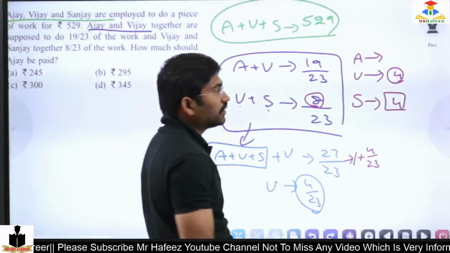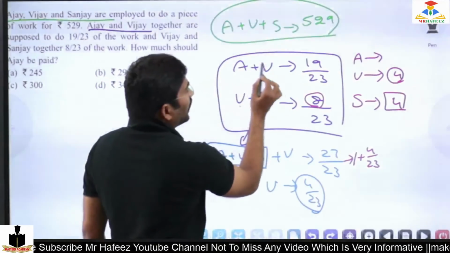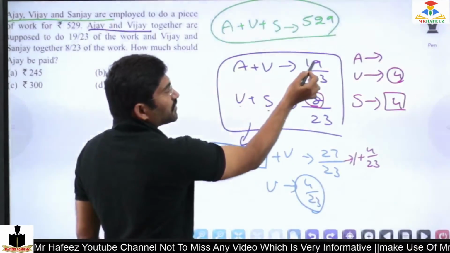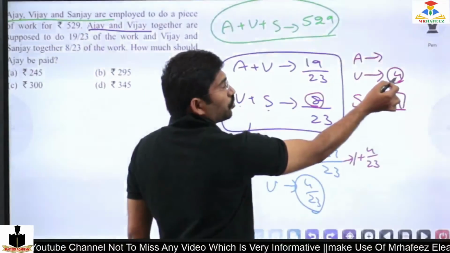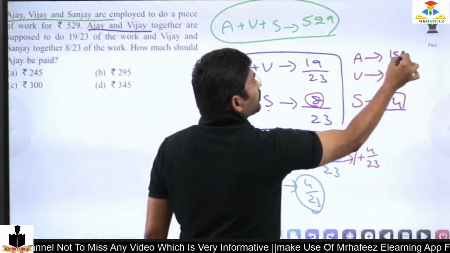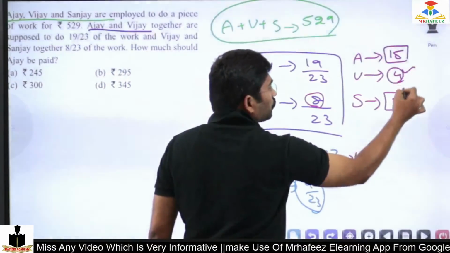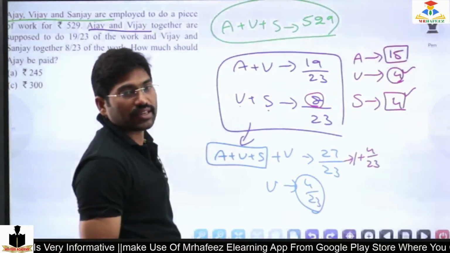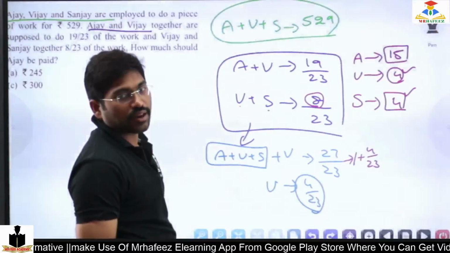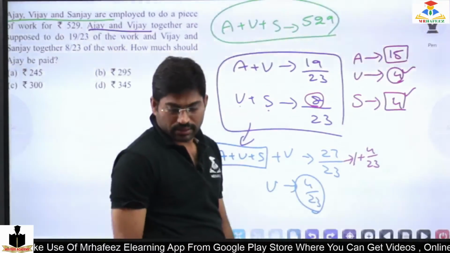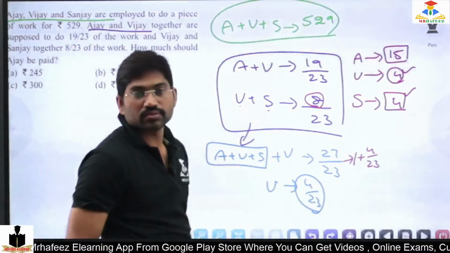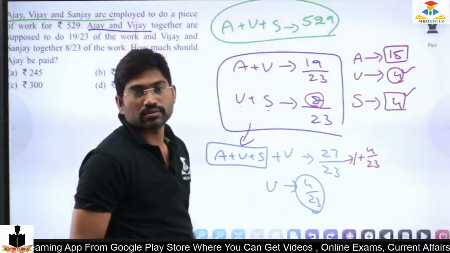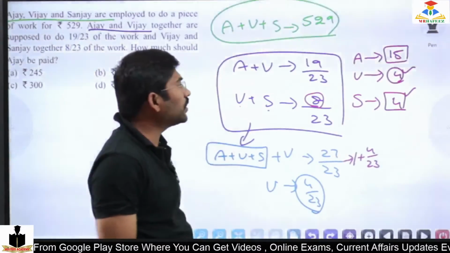Yes. Then Ajay and Vijay is 19. As Vijay is 4, Ajay is definitely 15. So 15 is to 4 is to 4 is the value. Yes or no? Yes, sir. Yeah, that is the only reason.